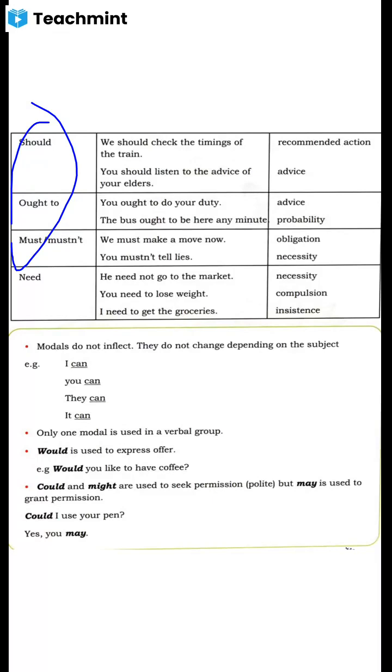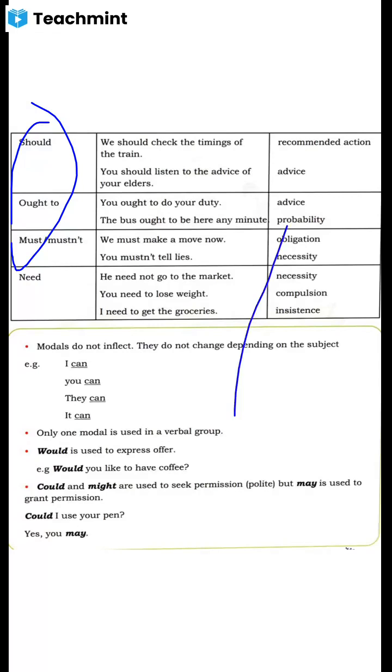And the last one is need, where we can use need, or used to also. Need expresses necessity, compulsion, insistence. He need not go to the market. You need to lose weight. You need to check the dictionary. You need to get the groceries. So like this you can use modal verbs.